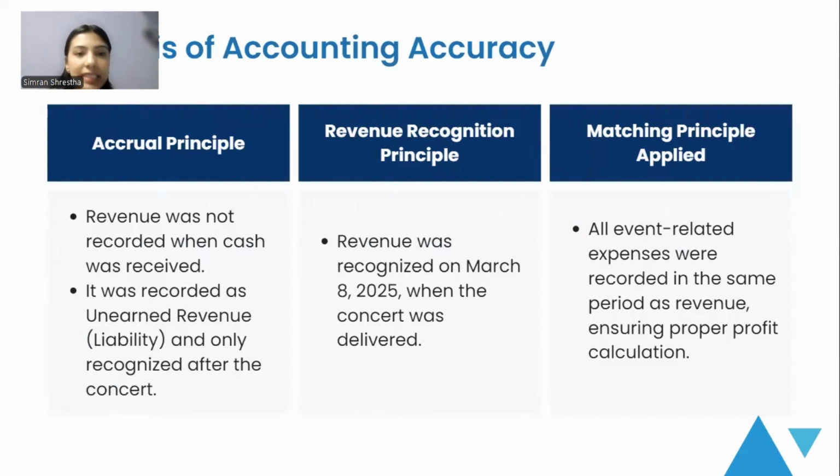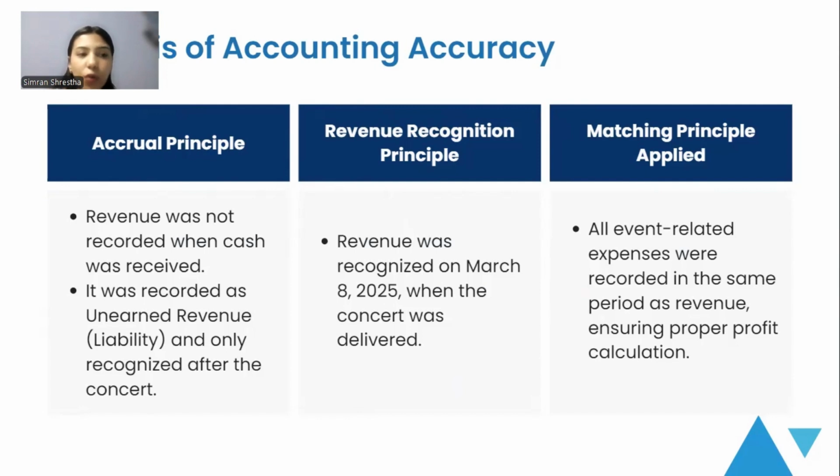The next slide is analysis of accounting accuracy. The major accounting principles followed were the accrual principle, revenue recognition principle, and the matching principle. Firstly, the revenue recognition principle was followed, since the revenue was recorded only after the concert. The next is the matching principle.